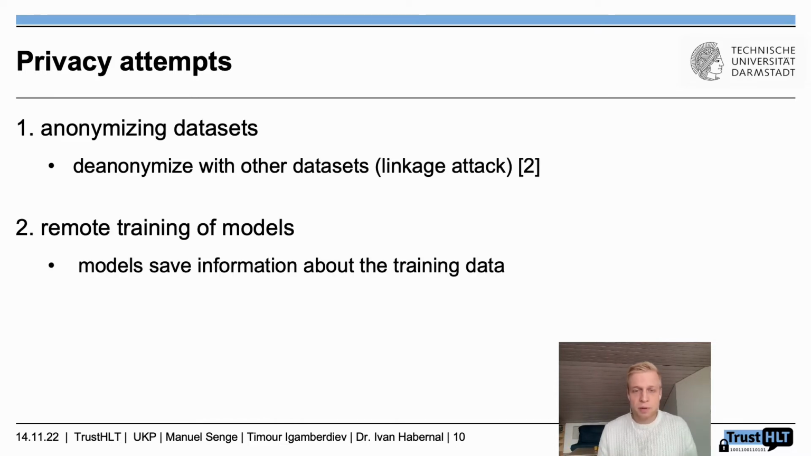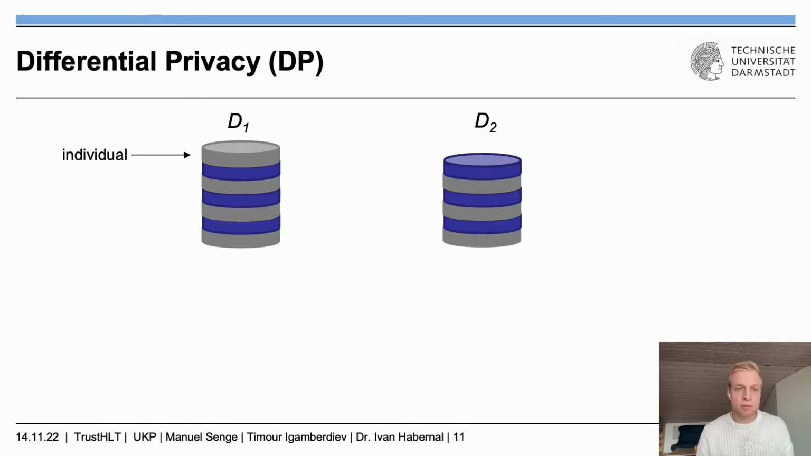The other option would be, okay, let's train our models remotely. For example, if you want to train a cancer classifier, we send our code to the hospital, and then on their servers where the data is located, we simply train the classifier, and they then send us back the classifier. But as I already mentioned, those classifiers have the tendency to store insights about the data. So those two attempts are not sufficient to protect the data holder. We need something else. And what we need is differential privacy.